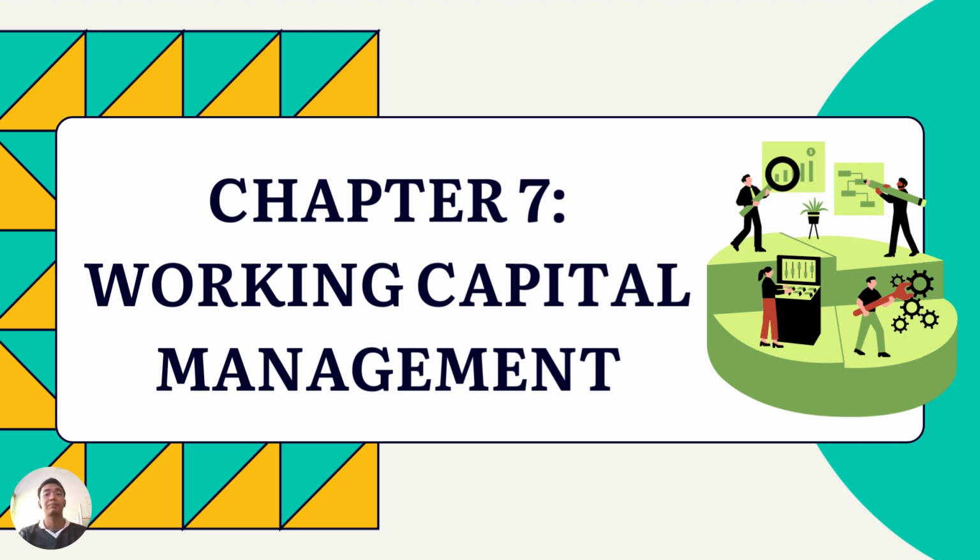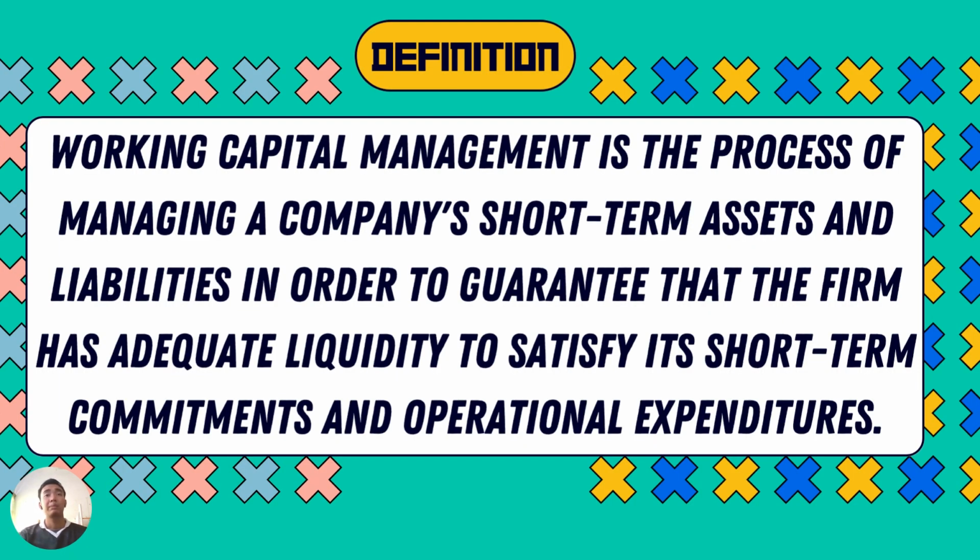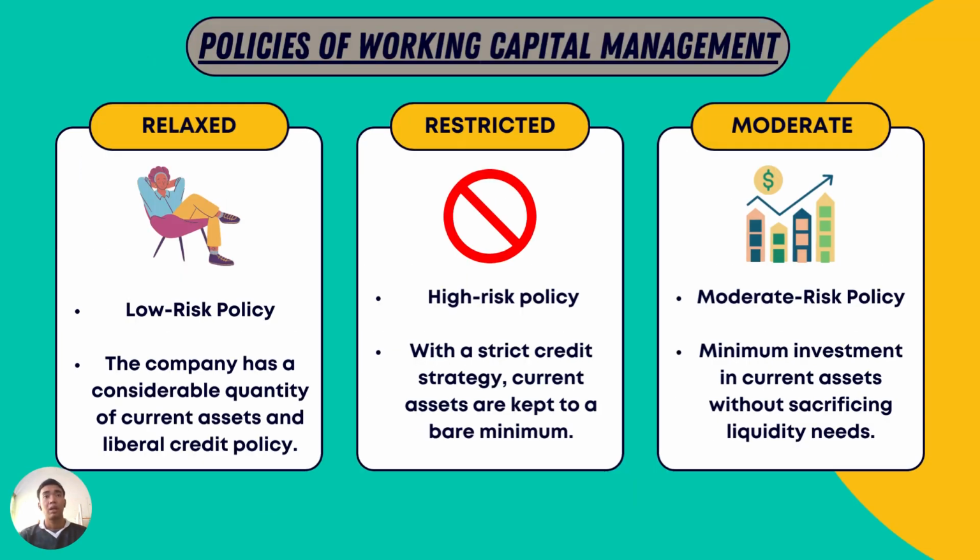Next, we move to Chapter 7, which is Working Capital Management. Working capital management is the process of managing a company's short-term assets and liabilities in order to guarantee that the firm has adequate liquidity to satisfy its short-term commitments and operation expenditure. Failure to manage current asset components effectively and efficiently will lead to financial problems that may force the company into technical insolvency and eventually bankruptcy.